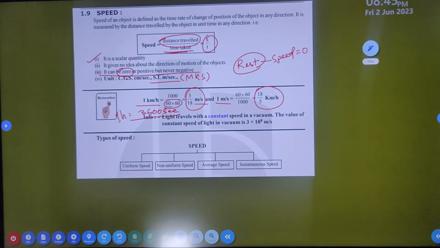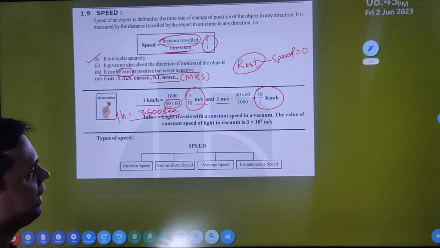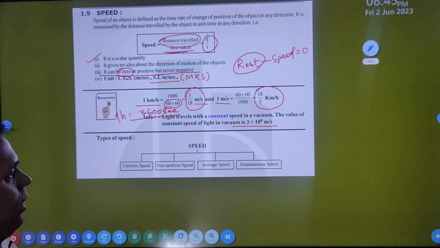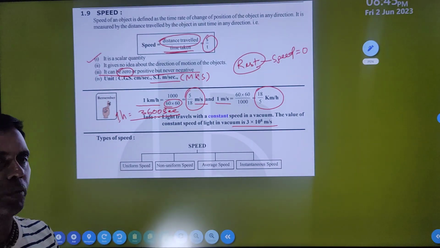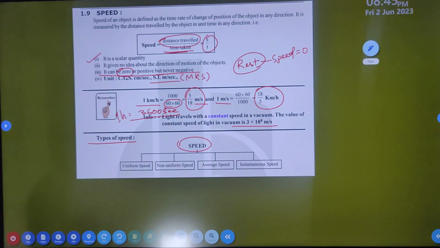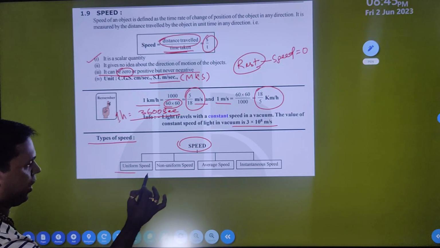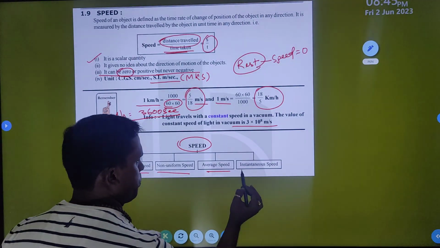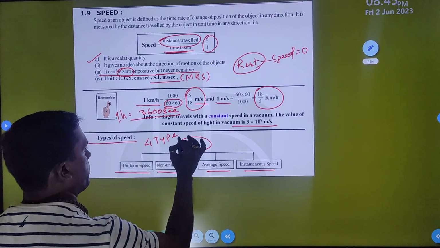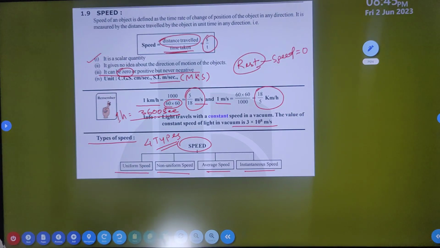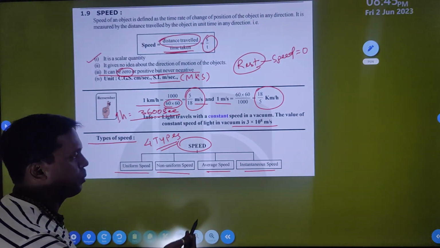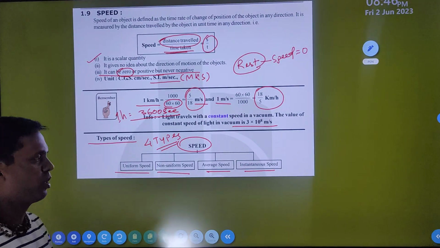A very interesting concept: the speed of light always remains constant. So now you have a simple idea about speed. Then we will go to the types of speed. Speed is a scalar quantity and it can be divided into 4 types: uniform speed, non-uniform speed, average speed and instantaneous speed.